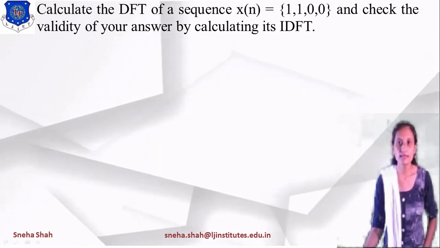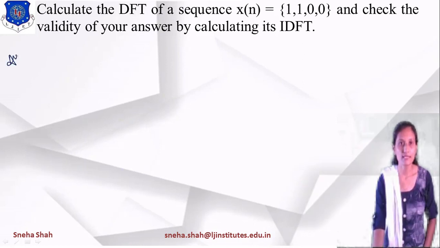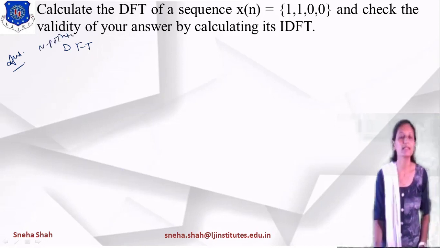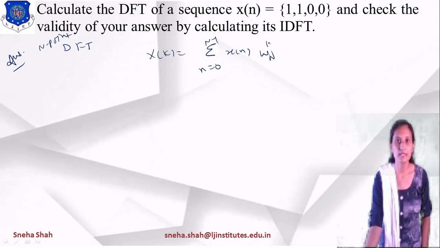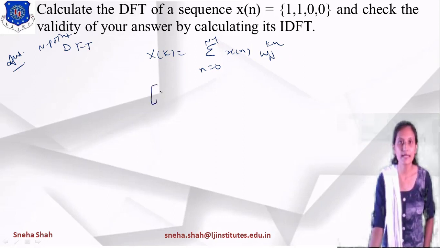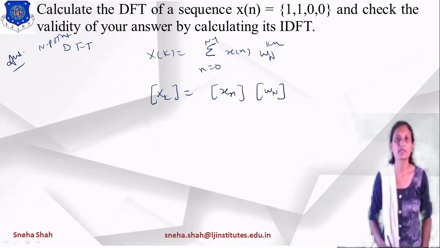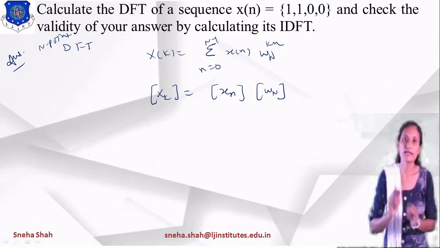So if you want to solve this example, start with the equation of DFT. What is the equation of DFT? If I am writing for N point DFT, then the equation will be x of k equals summation n equals 0 to N minus 1 of x of n into WN raised to kn, right? So if I represent this in the form of a matrix, then the matrix xk equals the matrix of WN, the twiddle factor, multiplied by the matrix xn. So after matrix multiplication, we can find the value of xk.